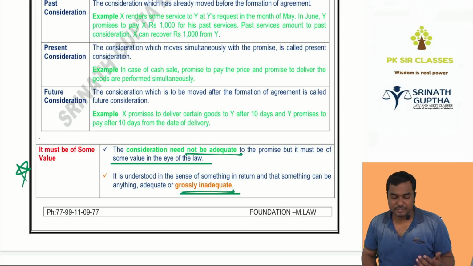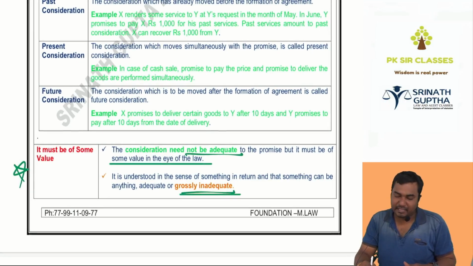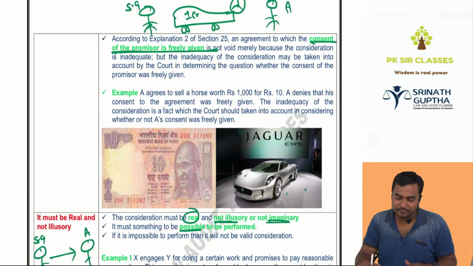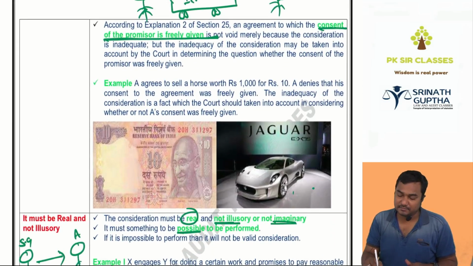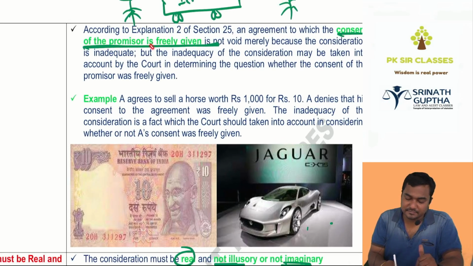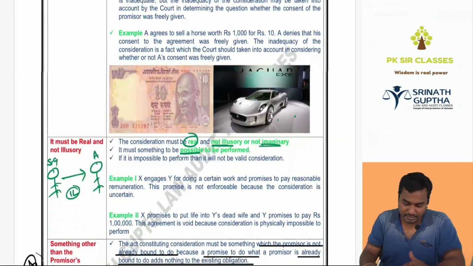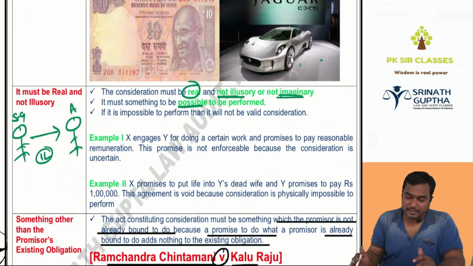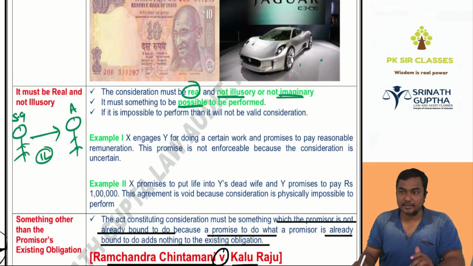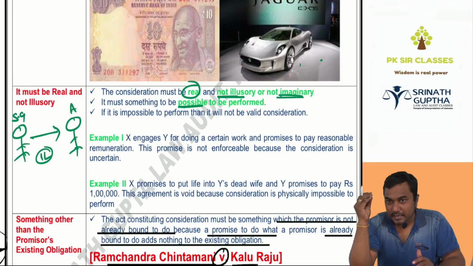Then consideration, bolo everyone, consideration need not be adequate. It can be grossly inadequate also. Selling a Jaguar car for 10 rupees is perfectly valid if the consent is free consent. Next, it must be real but not illusory. Consideration must be real, not illusory or imaginary. It must be something possible to perform. If it is impossible to perform, it cannot be valid.